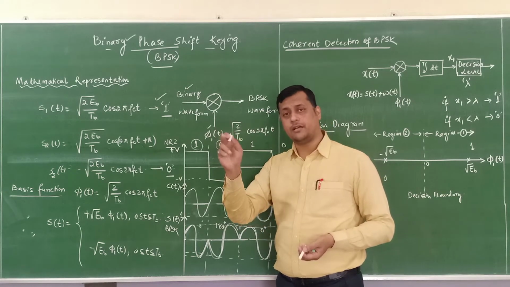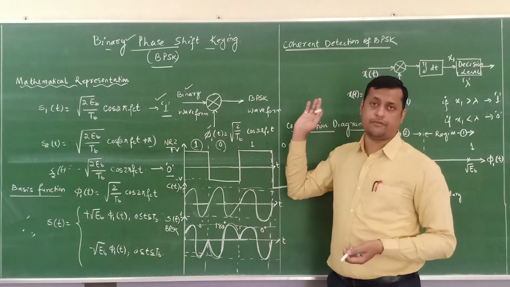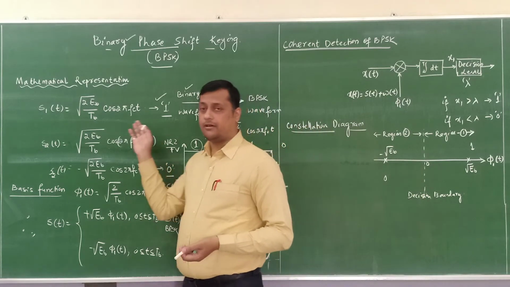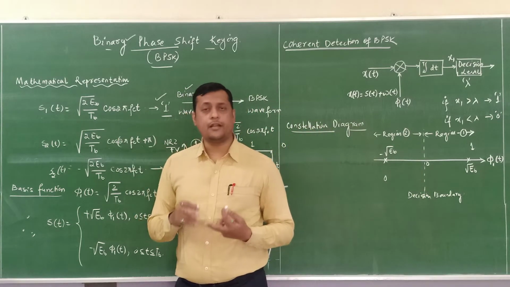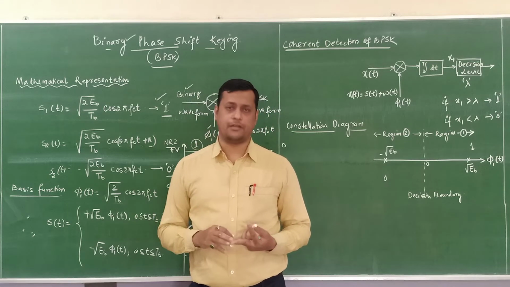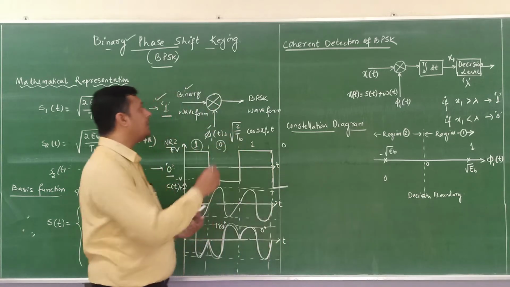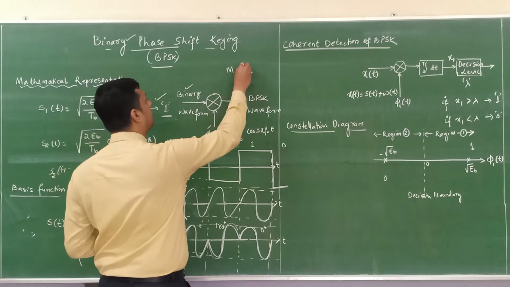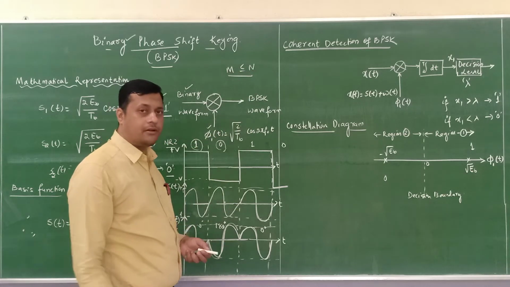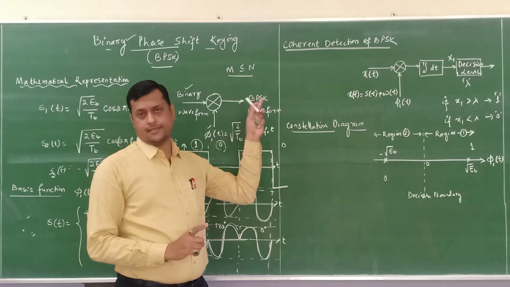If 0 is encountered, phase will reverse by 180 degrees and then it will continue with the further process. Now here we have considered two symbols, binary bit 0 and binary bit 1. So that means there are two energy signals available. If there are two energy signals, we need to satisfy the condition that m must be less than or equal to n, where n is the number of basis functions required to transmit the m energy signals.